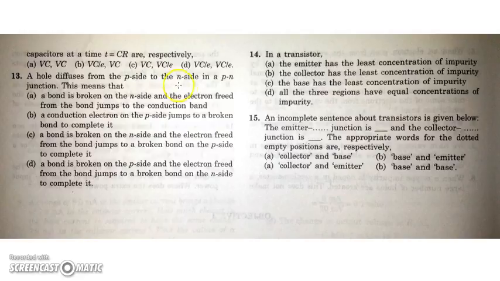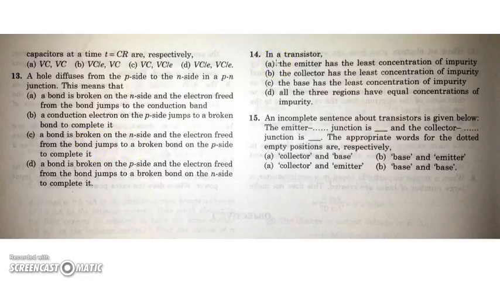Again, a bond will be broken inside, because of that, a free electron and a free hole are generated. And as we have to decrease the holes from p side also, that electron will jump to the p side and form a bond with the hole and just vanish it. So the hole will be created inside. Okay, and that is option C only.